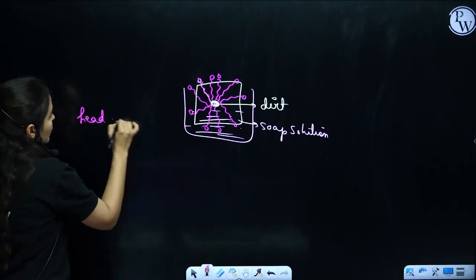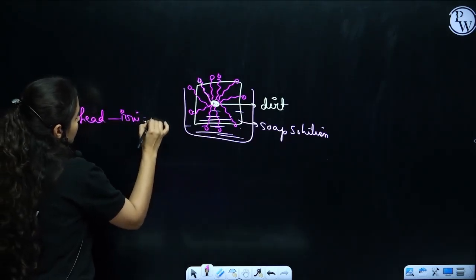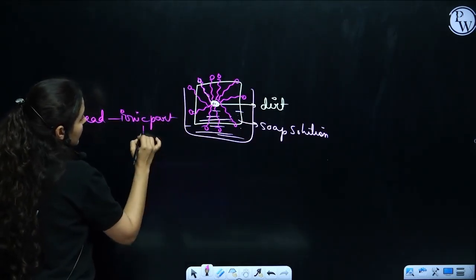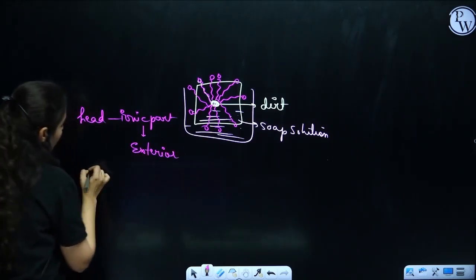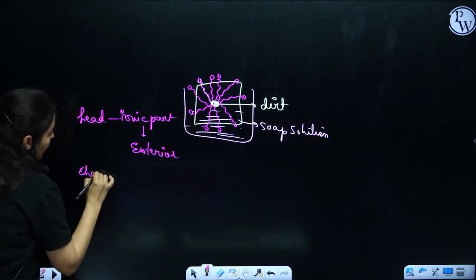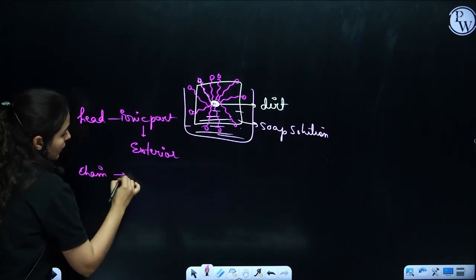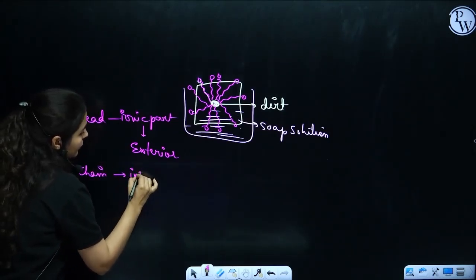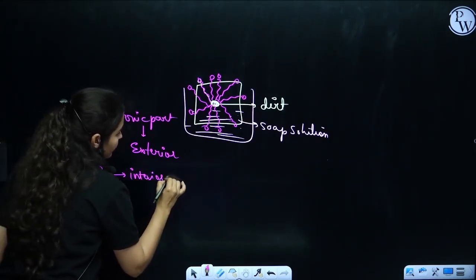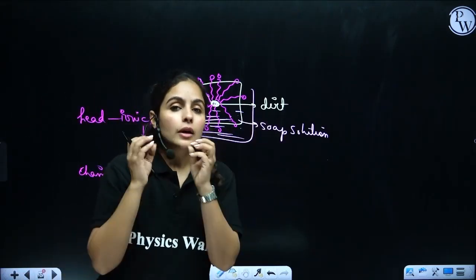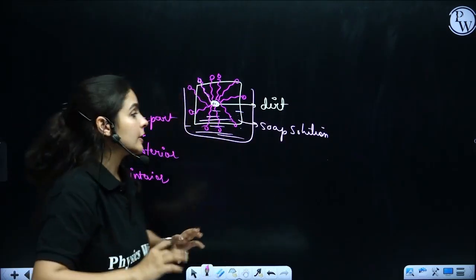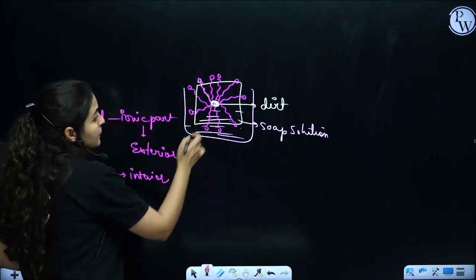The head, the ionic part, is on the exterior portion, whereas the hydrocarbon chain part is the interior portion. They have created a micelle formation around the dirt particle.